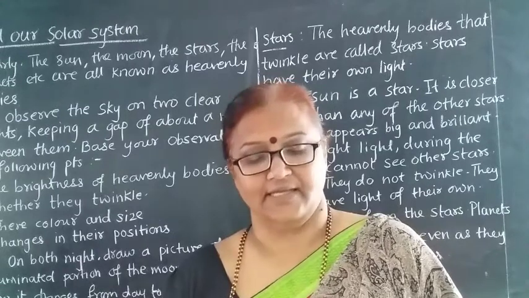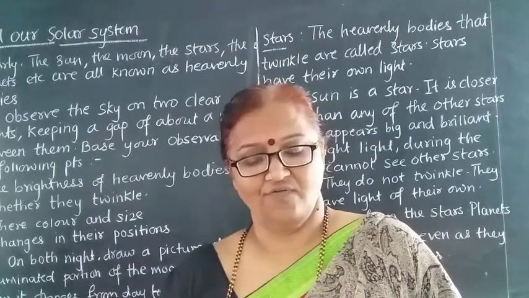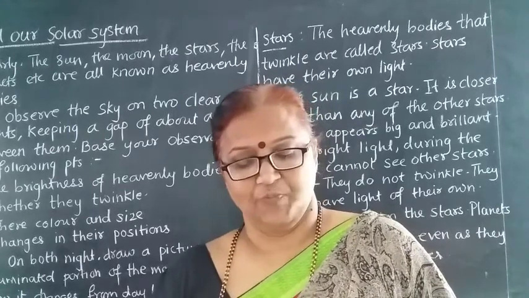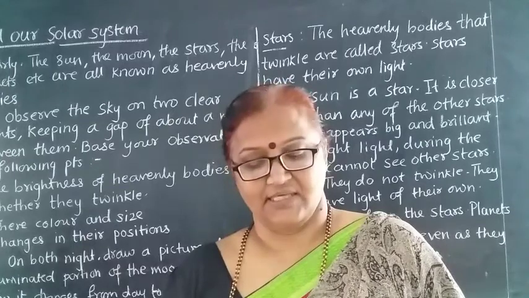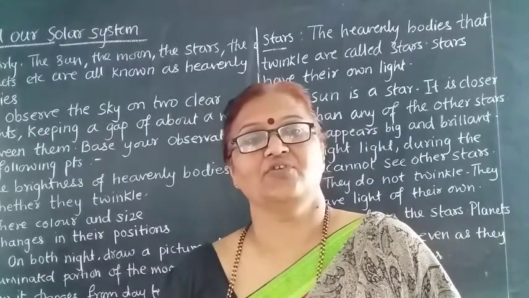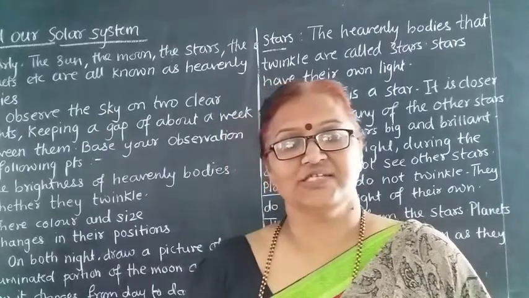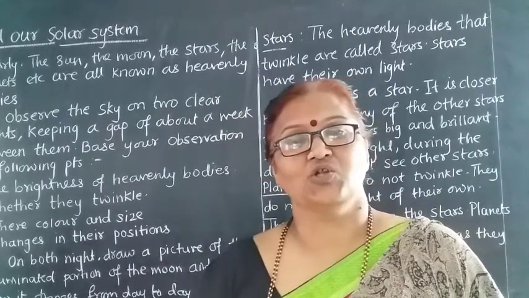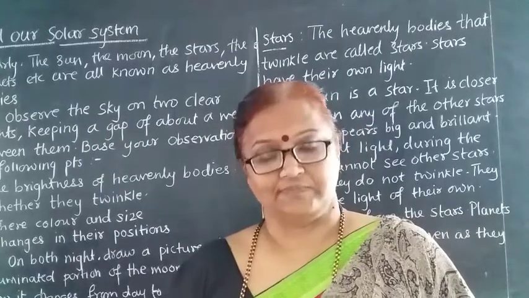They are called asteroids. Asteroids also revolve round the sun. Whenever you see, the asteroids are also revolving round the sun.